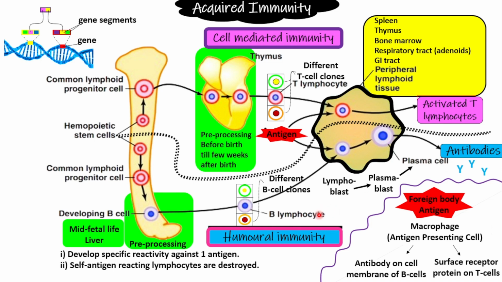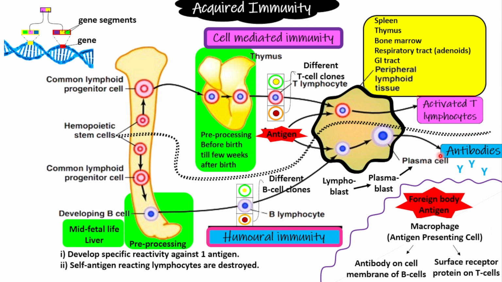There are many steps between B lymphocyte activation and the production of antibodies. Whenever a specific clone of B lymphocyte is activated by antigen, on exposure to antigen this B lymphocyte will first be converted into a lymphoblast, which will be converted into a plasmablast, and then this plasmablast will be converted into a plasma cell, and this plasma cell is going to produce the antibodies.